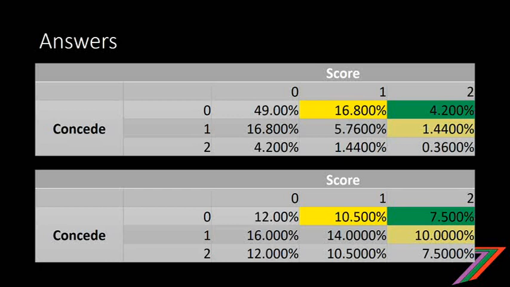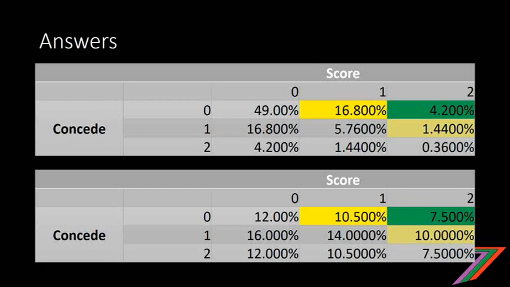If you went with the more aggressive strategy, you can see there is a 7.5% chance of scoring 2 goals and conceding none. That would give you the victory. And there's a 10.5% chance of scoring 1 and conceding none, thus getting a draw. And a 10% chance of scoring 2 and conceding 1, also getting a draw. So with a more aggressive strategy, there's a higher chance of obtaining a win, 7.5 versus 4.2, and also a higher chance of getting a draw as well, of about 20.5 compared to about 18%.